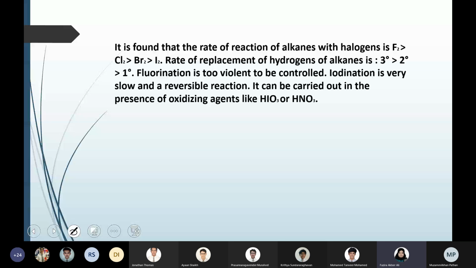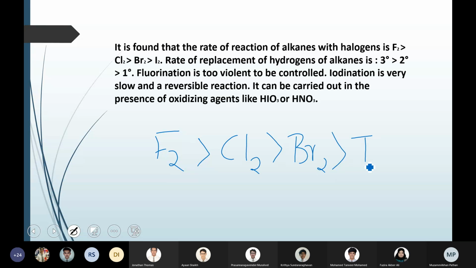Then the reactivity order. If you have fluorine, chlorine, bromine, and iodine. Halogenation can be done with any halogen, but the reaction will be faster if you take fluorine. Then comes chlorine, then bromine, and the least reactive is iodine. So substitution is easier when you are substituting a hydrogen with fluorine.